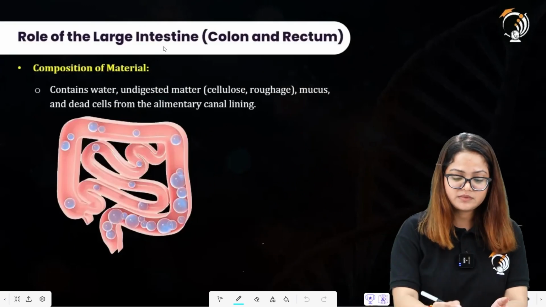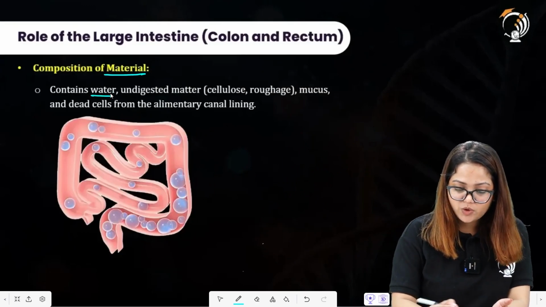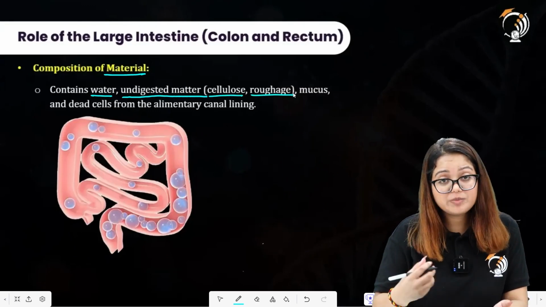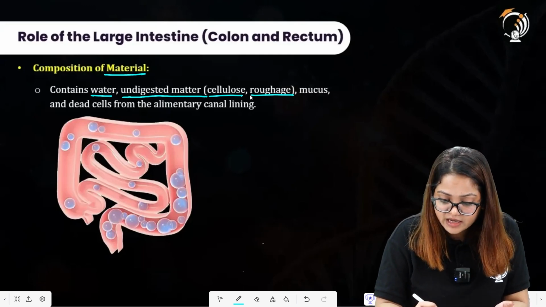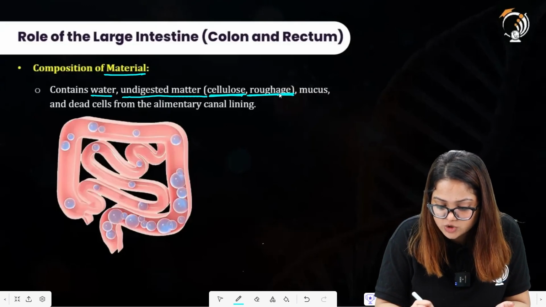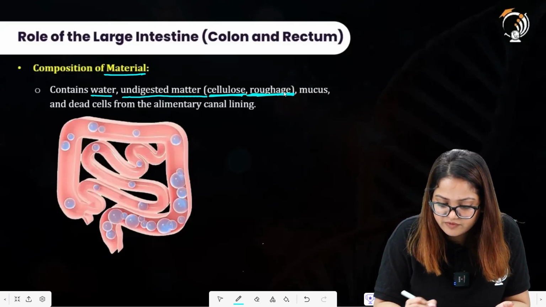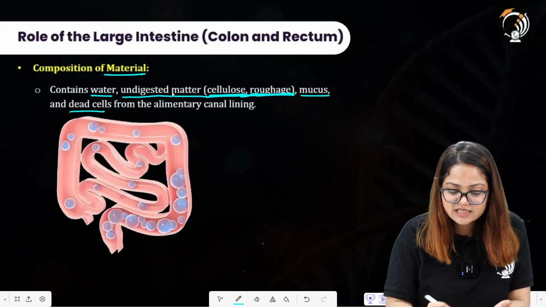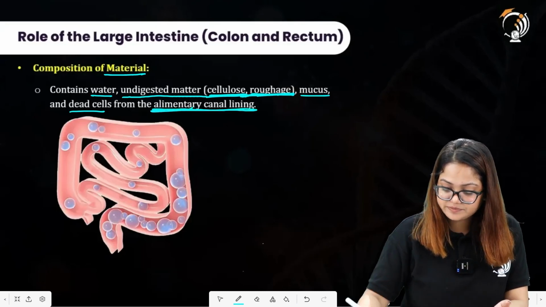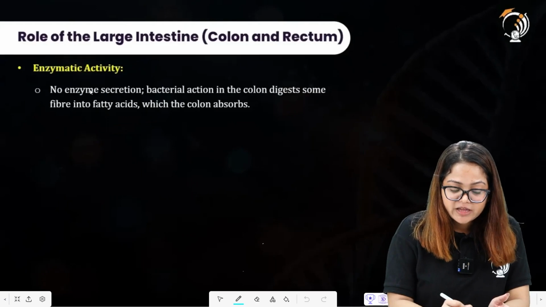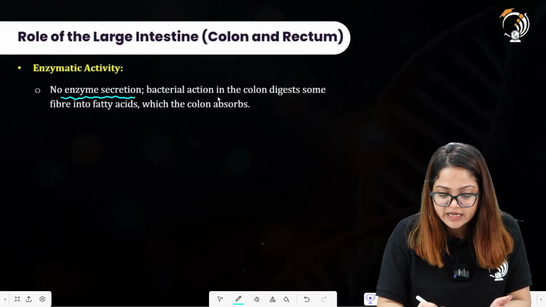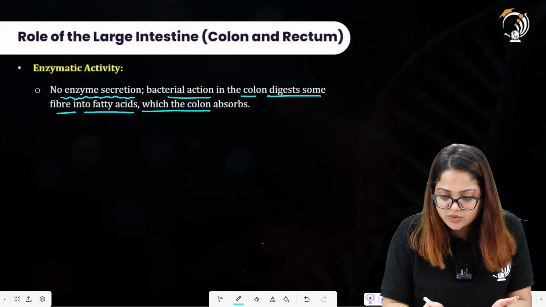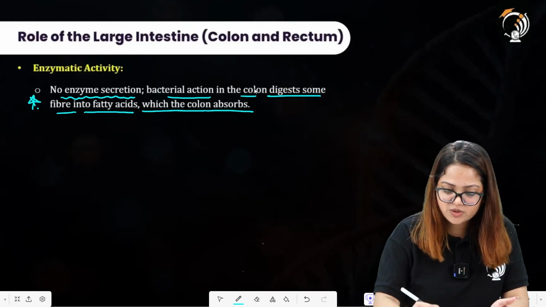Moving forward. Composition of the material. It contains water, it contains undigested matter, cellulose and roughage because it cannot be digested by the human body. They are there to facilitate easy passage of the feces, to prevent constipation. Mucus is there, dead cells from the alimentary canal lining. Enzymatic activity, there is no such enzyme secretion, but bacterial action in the colon digests some fiber into fatty acid which the colon absorbs. So this is one point that needs consideration over here.